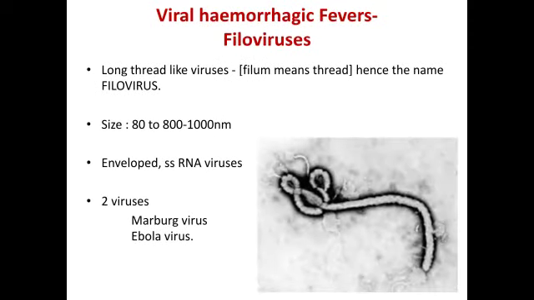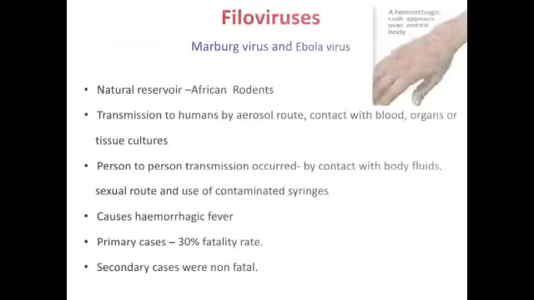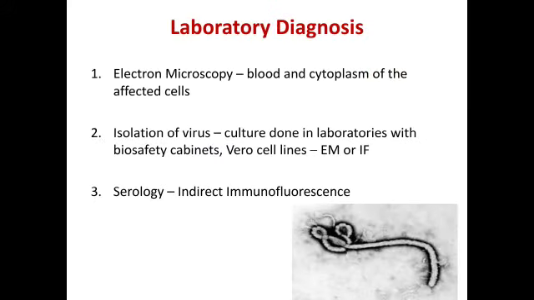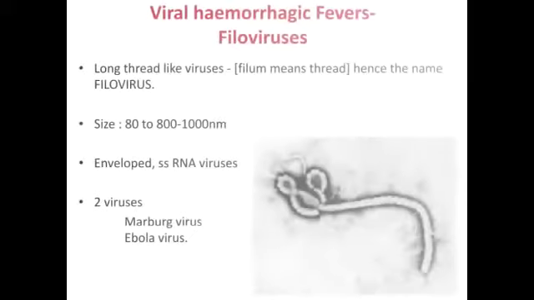The size is 80 to 800 nanometer, and they are enveloped viruses which possess single-stranded RNA as a genetic material. There are two viruses which come under this. They are Marburg and Ebola virus.